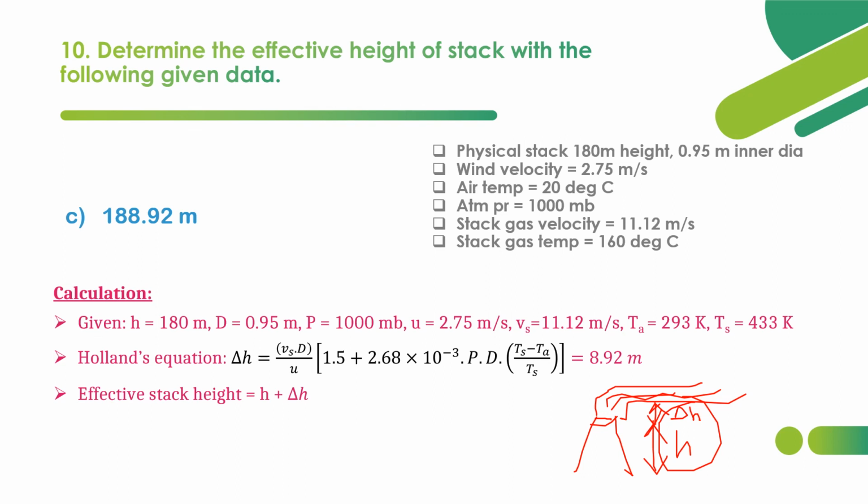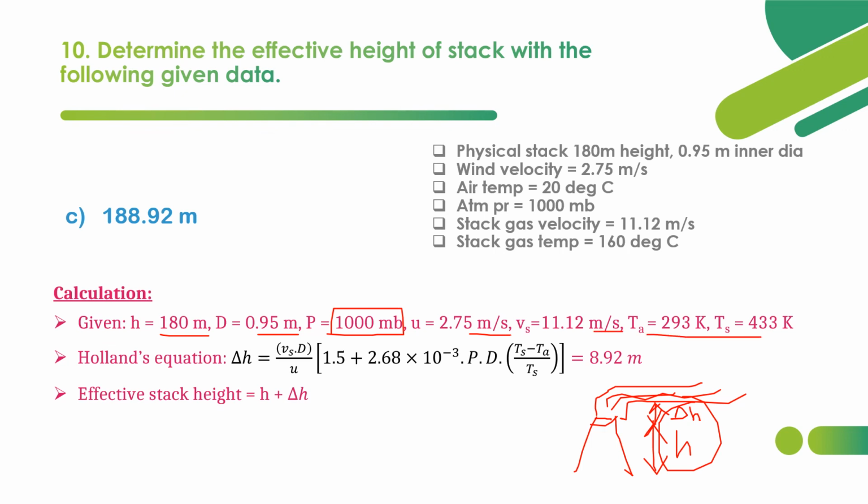So del H is given by Vs into D divided by u, into 1.5 plus 2.68 into 10 power minus 3 PD into Ts minus Ta by Ts. Just substitute all the values in these units only: h in meters, D in meters, pressure in millibars, u in meter per second, Vs in meter per second, and temperature in Kelvin.